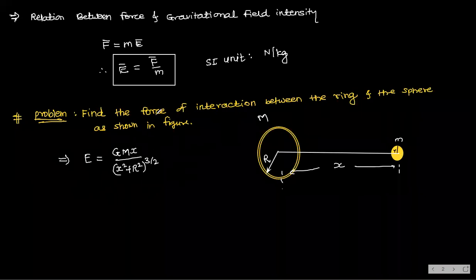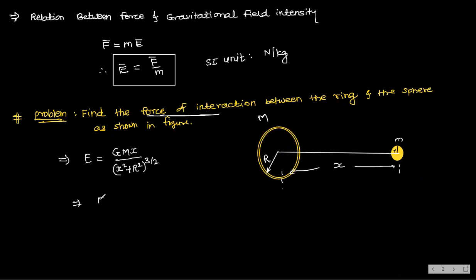Now what is he asking? Force of interaction. Just now I told you force of interaction is nothing but m into E, because the mass of this object is m. Can you do it yourself? How easy this is. F is equal to G capital M small m into x divided by (x square plus r square) whole power 3 by 2.